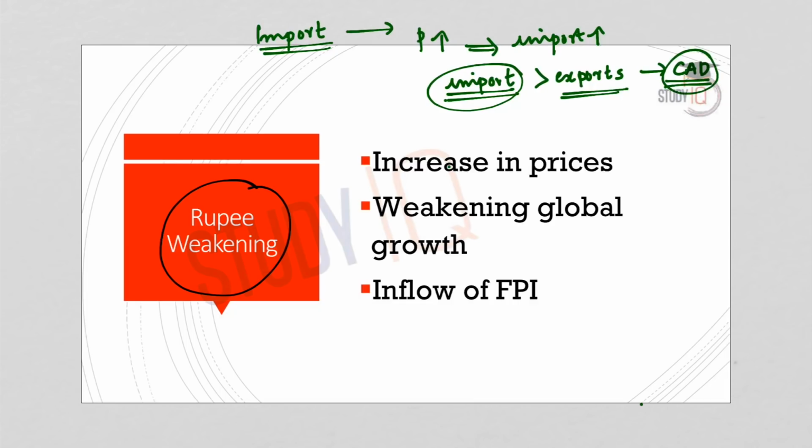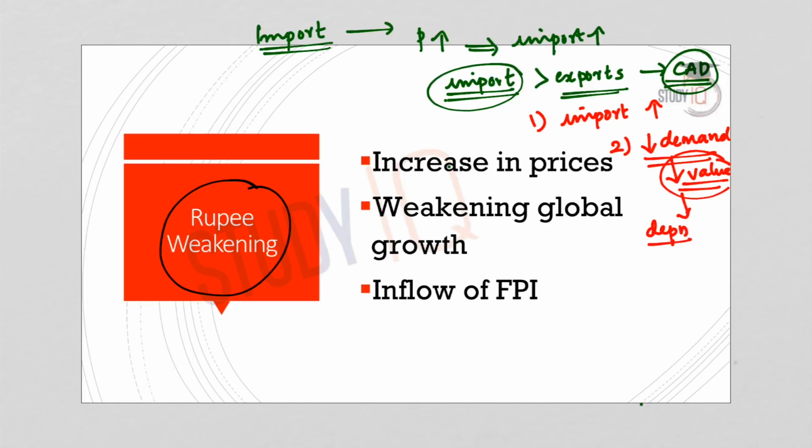And when there is current account deficit, it means two things. First, the import dependency of the country is very high. And secondly, when the import dependency is higher than the export competitiveness of the country, it means that there is lesser demand for the local currency, the rupee. So lesser demand for any commodity, whether it be rupee or any other commodity, will bring down the value. So it leads to depreciation or reduction in the value of rupee. So these are the two implications of it.